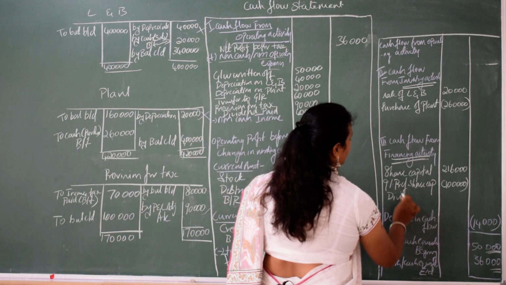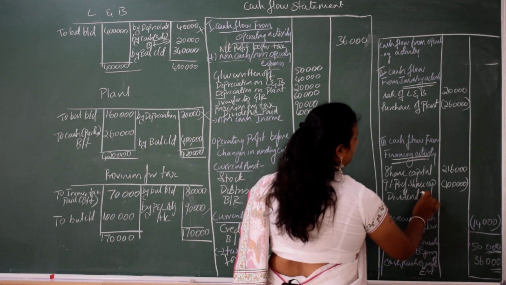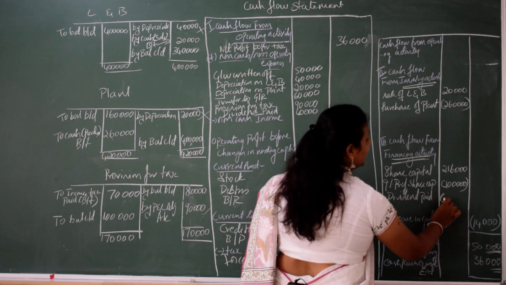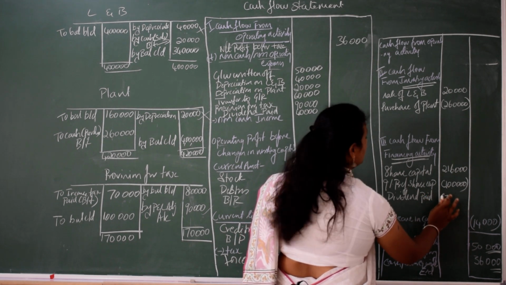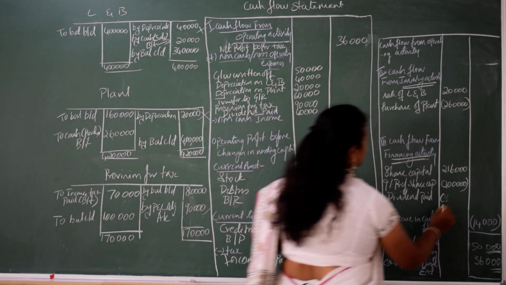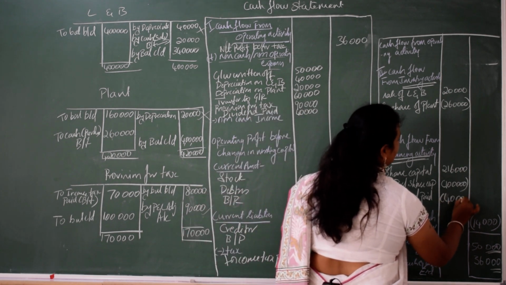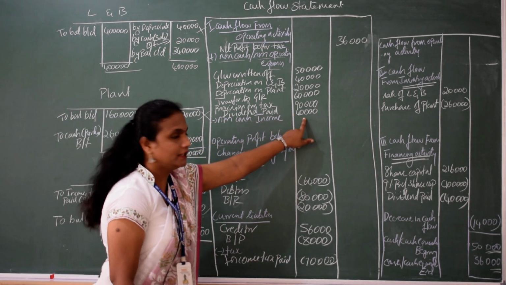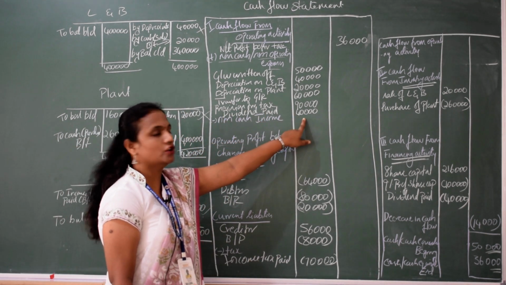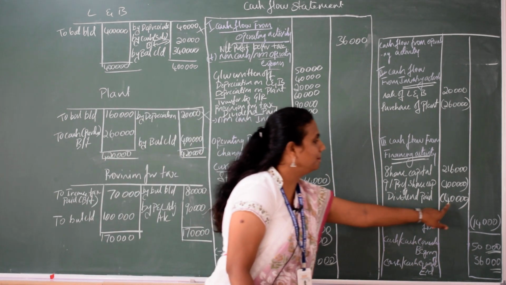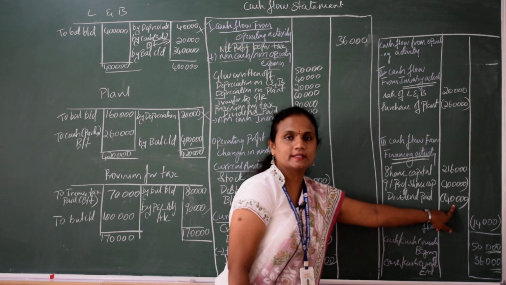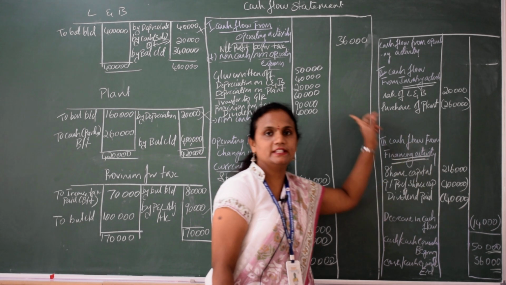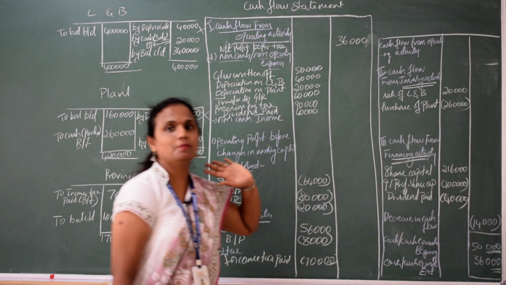Dividend paid, because you are paying it, you have to write it as a negative impact, 40,000. So, you can see here there is a contra entry: dividend paid 40,000 in non-operating, and here dividend paid 40,000 as a negative impact. You should be very careful.